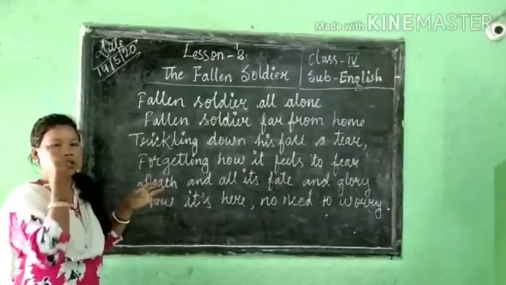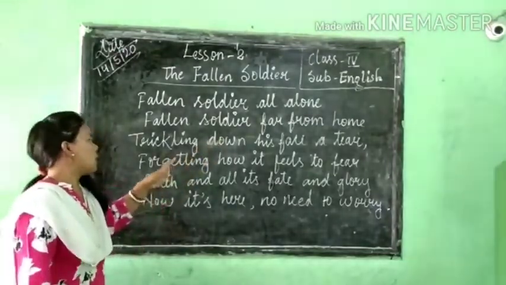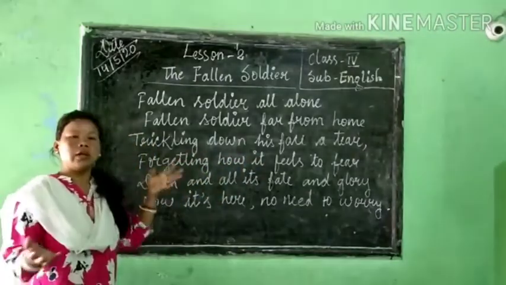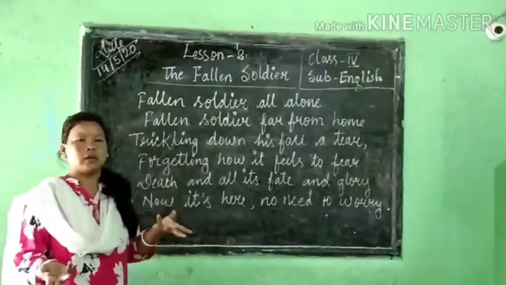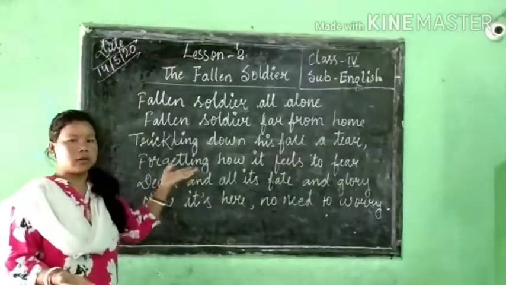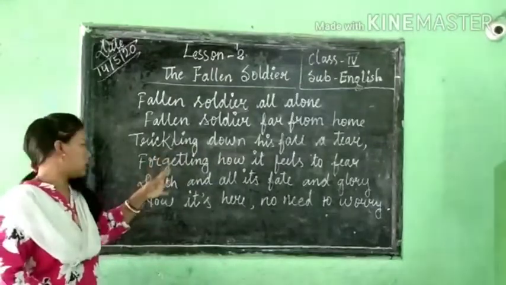Trickling down means tears are flowing like a stream from his face. Forgetting how it feels to fear: he is already going to die, so he has forgotten how to fear.